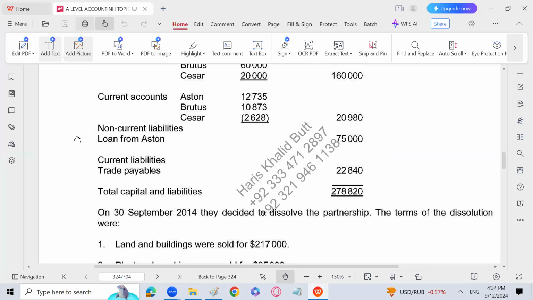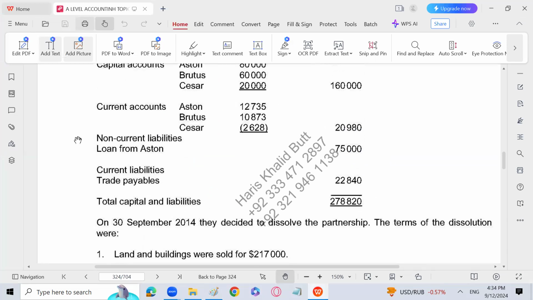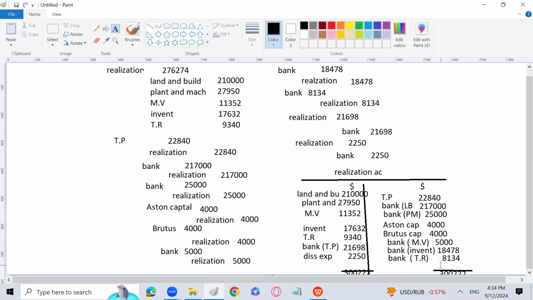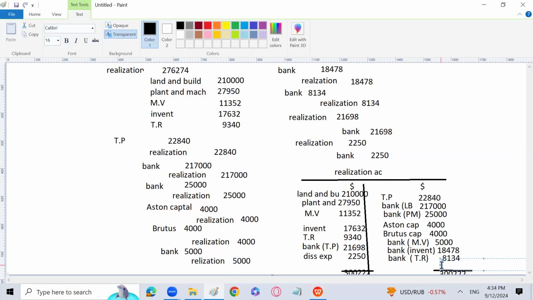So ABC, and the loss is distributed among all the partners in the old ratio. But let me see the realization loss. If you subtract it, then we'll make it go through.